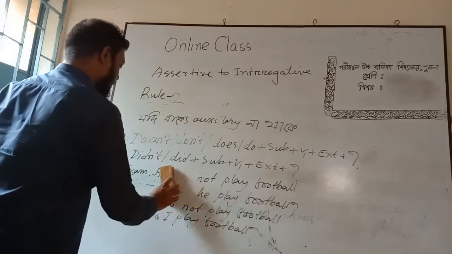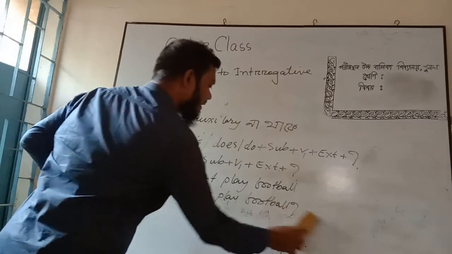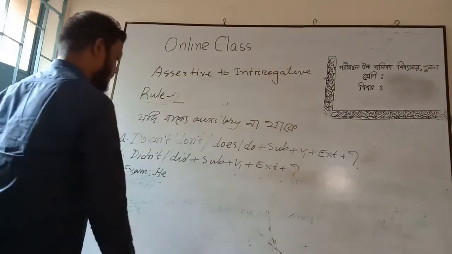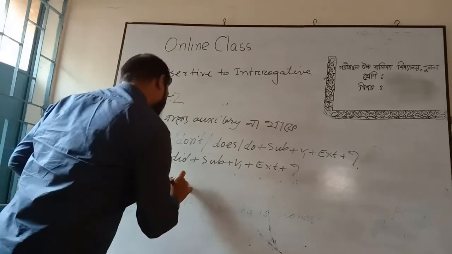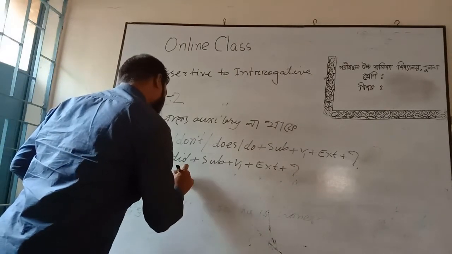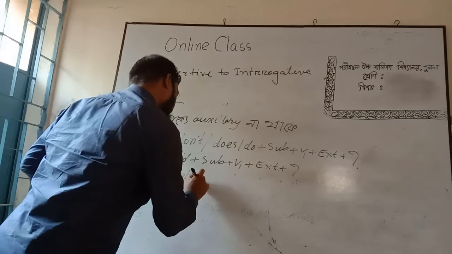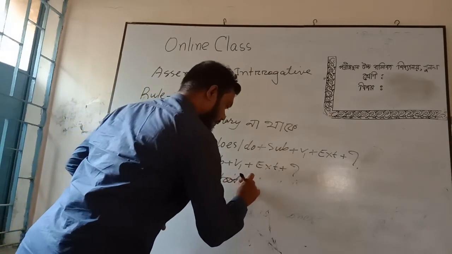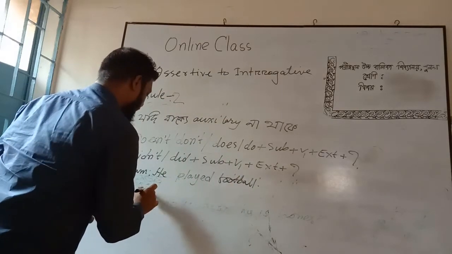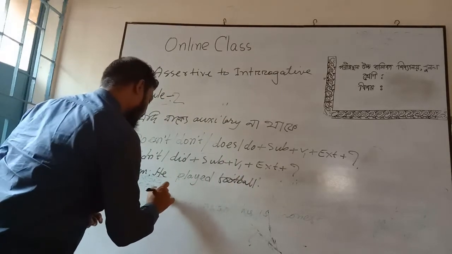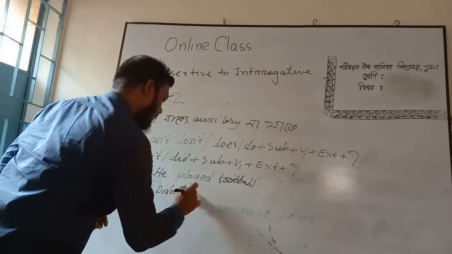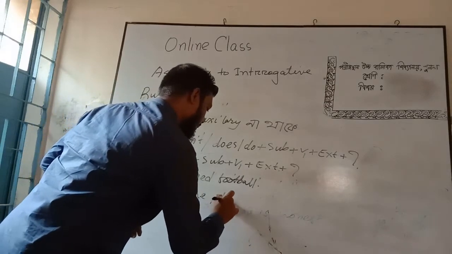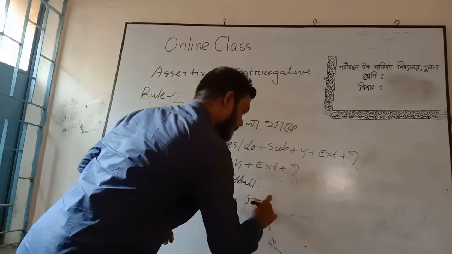Now, if the sentence is a past indefinite tense, suppose he played football. What will be the answer? The answer will be, didn't he play football?